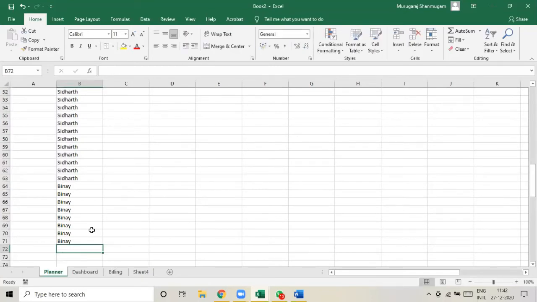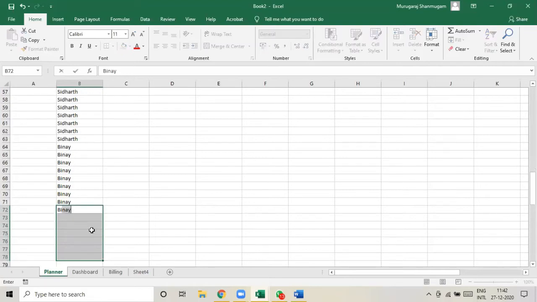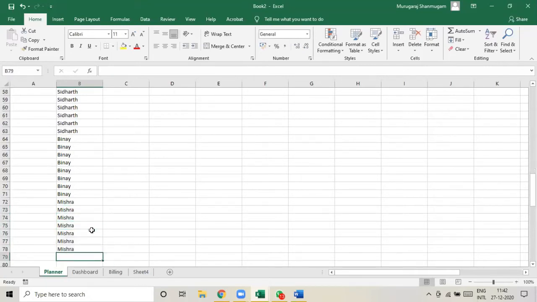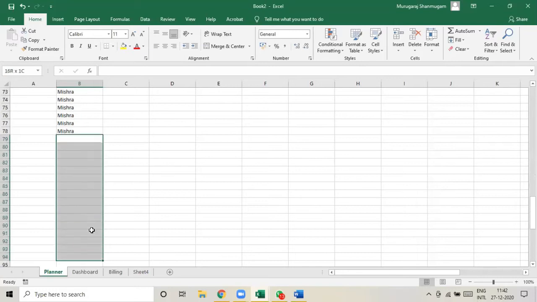Or alternatively, what you can do is you can select 7 cells, 1, 2, 3, 4, 5, 6, 7, and then type in Mishra and Control Enter. Instead of Enter, you press Control Enter. The same value will be applicable in all cells. And then you write Seth, 19 chapters. So I repeat the technique. 79 plus 19 would be 98.